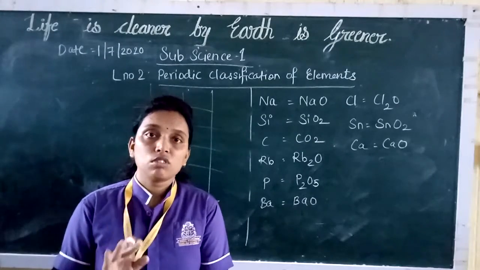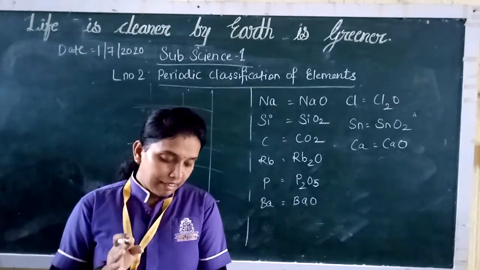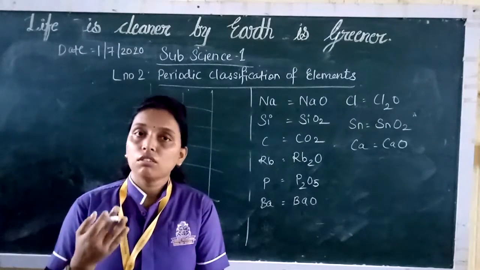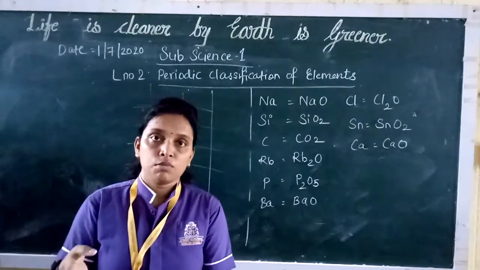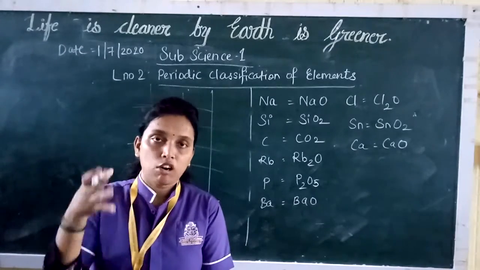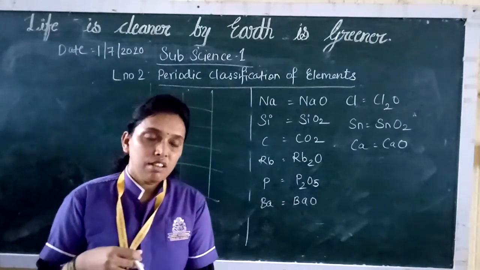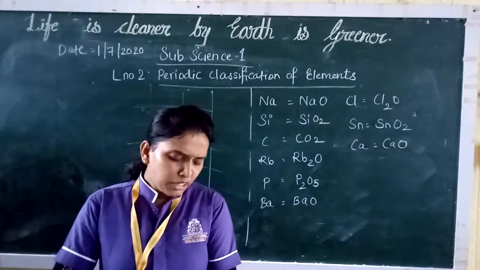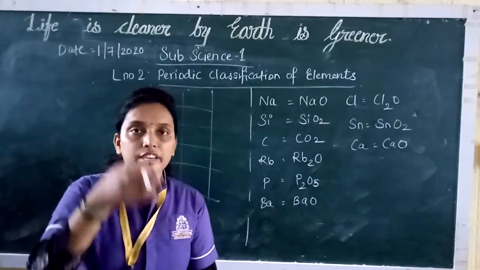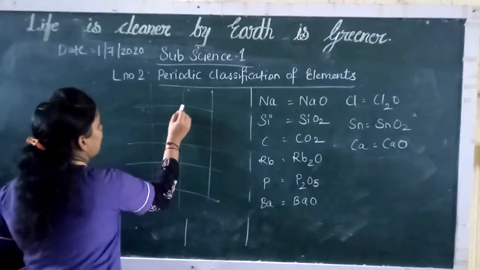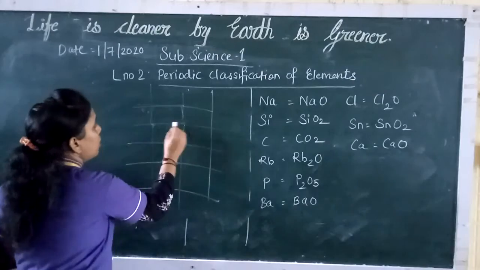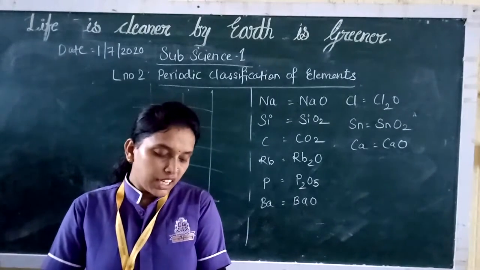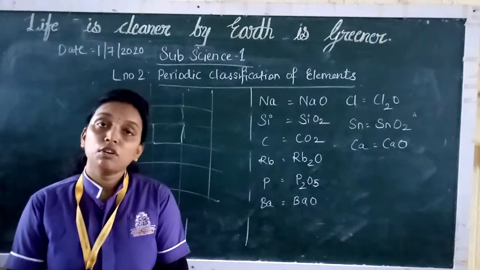The horizontal rows are called periods, and they are 1 to 7, and there are 18 vertical columns. So from 1 to 18 there are vertical columns, and from 1 to 7 there are horizontal periods. Now the arrangement of the periods and the groups, when you make such lines, results in the formation of boxes.